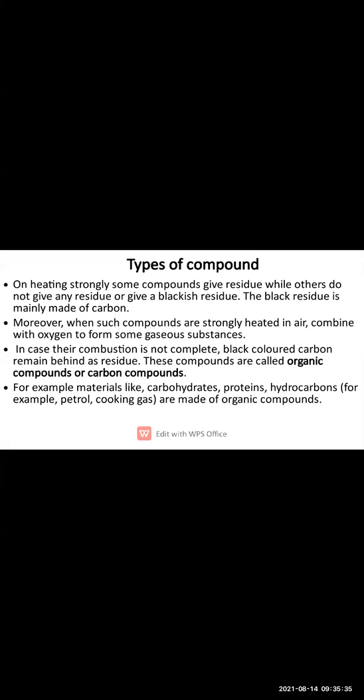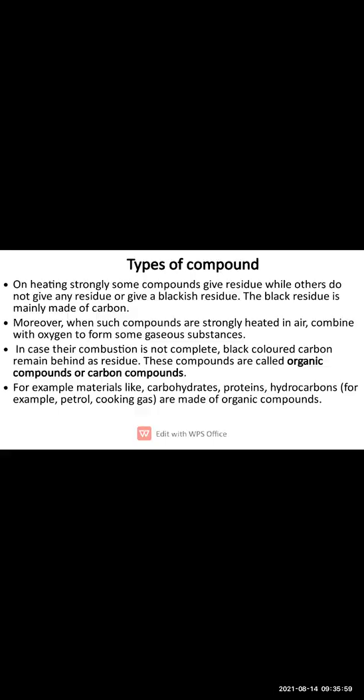Okay. Then comes the types of compounds. We are going to study the types of compounds. On heating strongly, some compounds decompose. For example, take some sugar in a bowl or vessel and put it on the gas. So what will happen to the sugar?